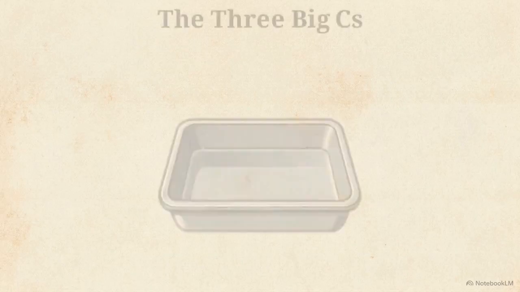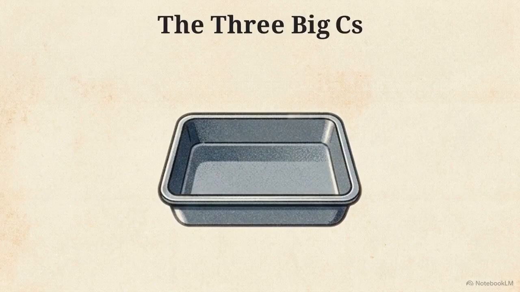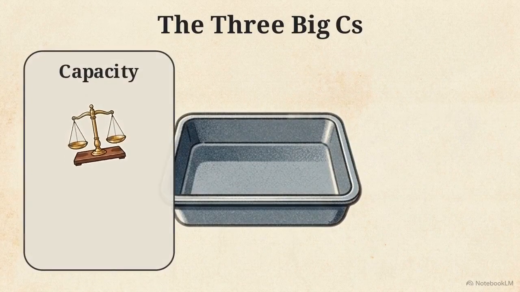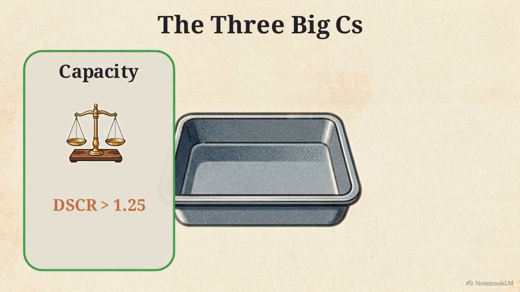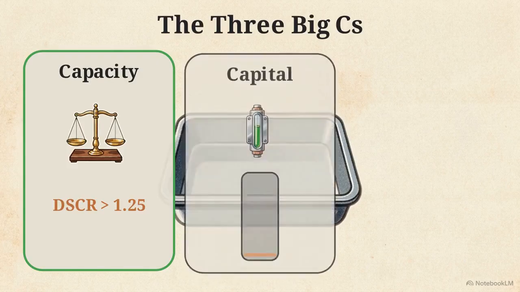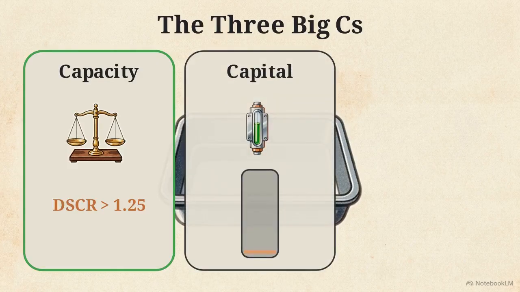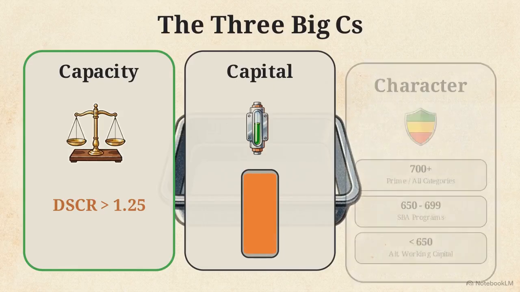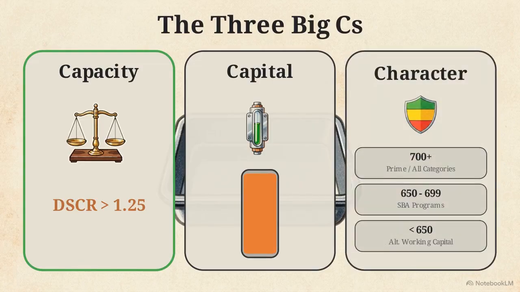Underwriters use a framework known as the 3 big C's to measure a contractor's risk against current market indices. Capacity is your cash flow relative to your debt. A debt service coverage ratio, or DSCR, above 1.25 is the standard threshold for securing prime bank rates. Capital refers to your working capital depth. Having an active credit line improves the liquidity ratios that sureties and banks prioritize when reviewing your file.